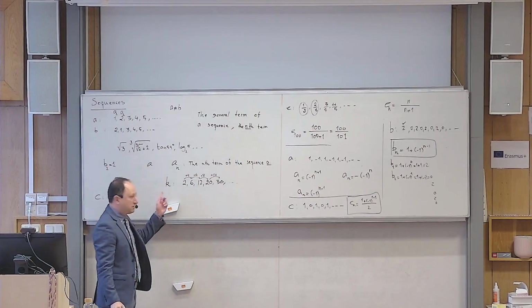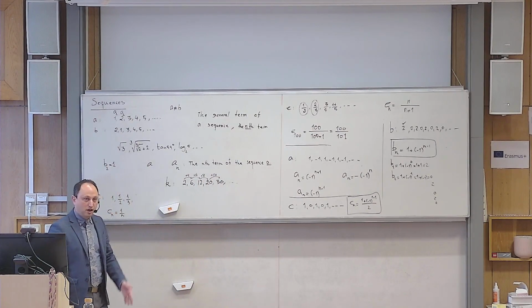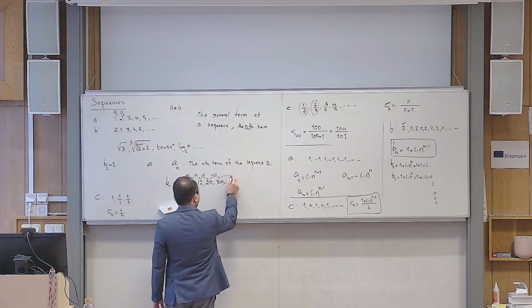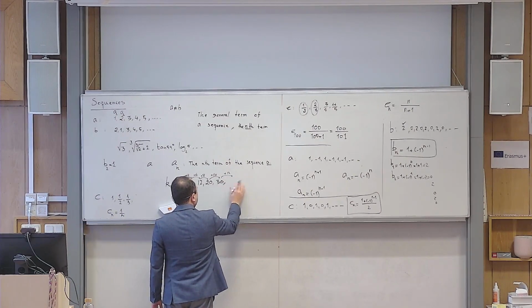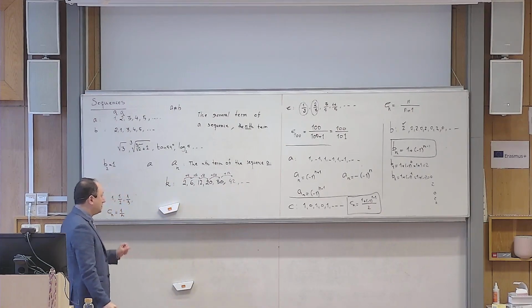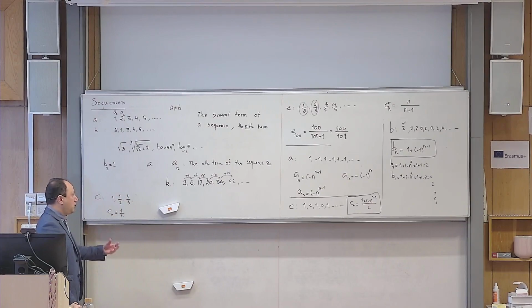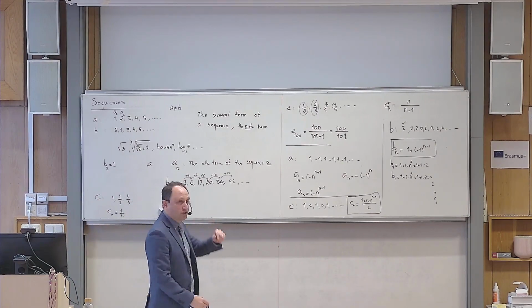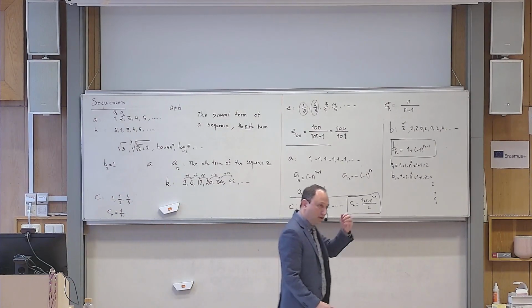Then immediately you discover the pattern. So the next time, how many should I add? 12. And when you add 12 units here, it becomes 42. So your guess is correct. So at least you understood the pattern. But this pattern on its own is not enough to guess a formula that generates this list from the first term up to the nth term. Now, can you guess that one?